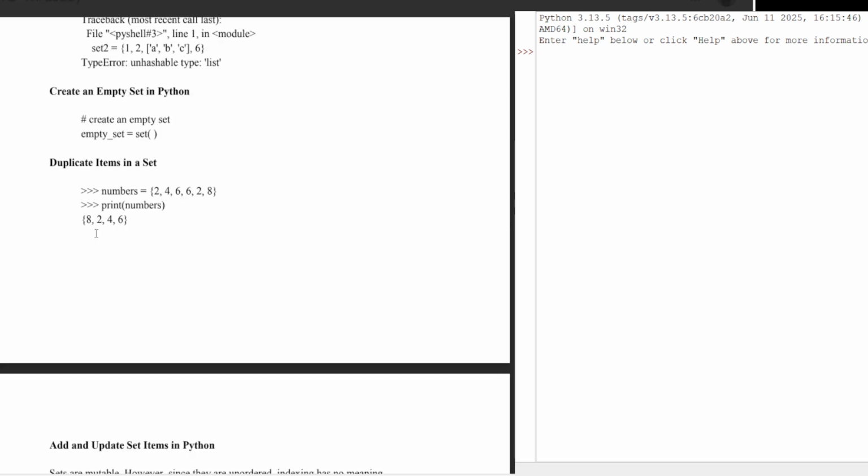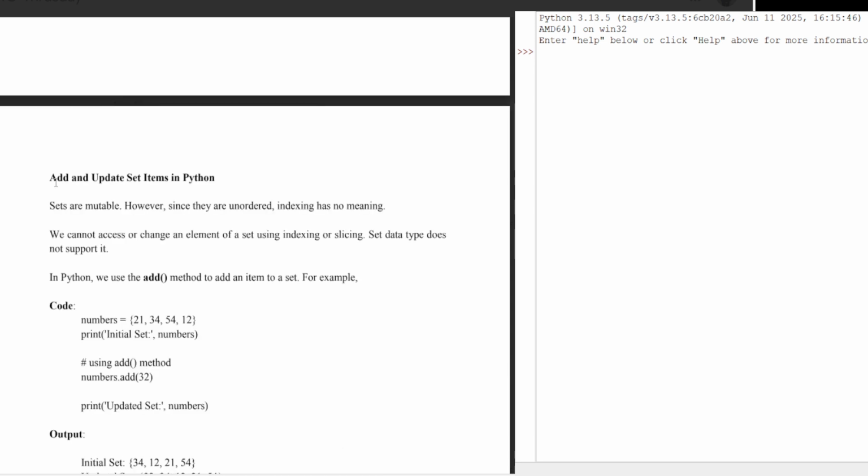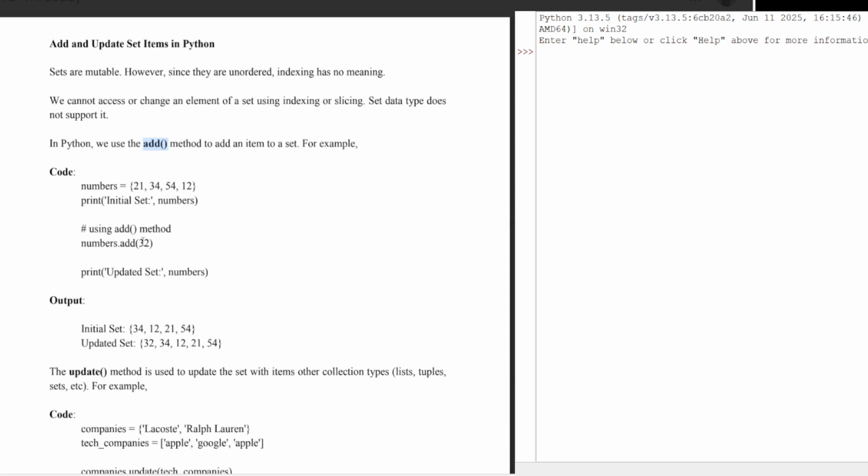So you can see that it is having only unique elements. Okay. Now coming back to how we add or update items in a set, we can use a method called add to add an element. Like if I have initial numbers 21, 34, 54, 12, these are the four elements that are part of the set numbers. Now I want to add 32. So it will add 32 at the beginning of the set. It won't work like append for a list, where we append at the end of the list. So add will add an element to the beginning.